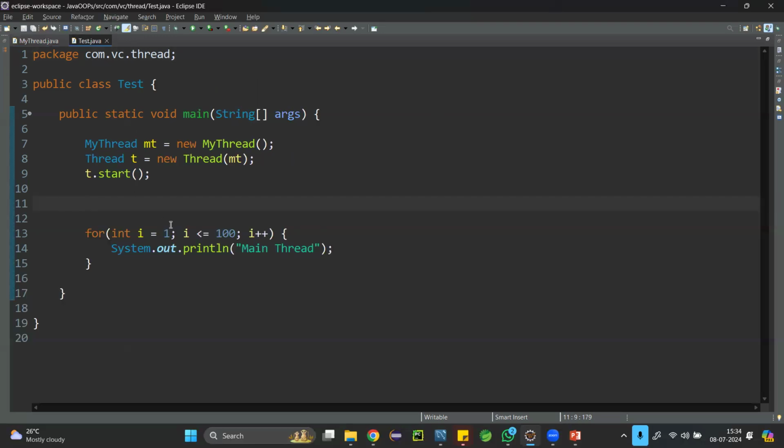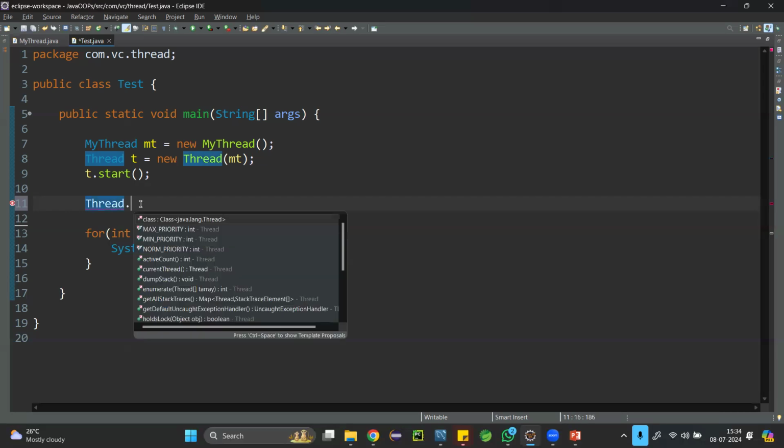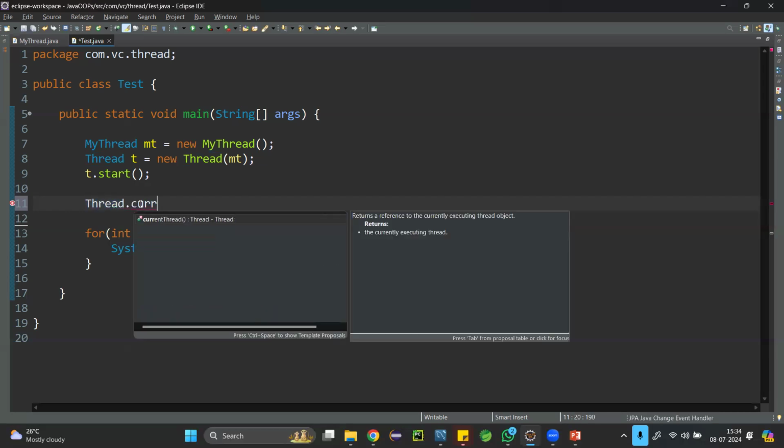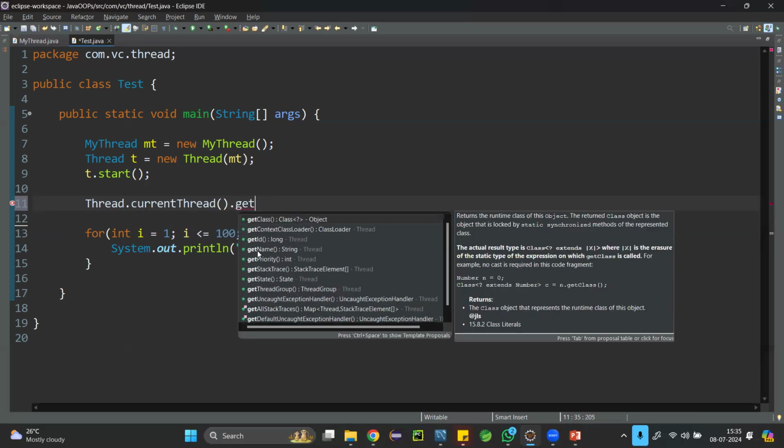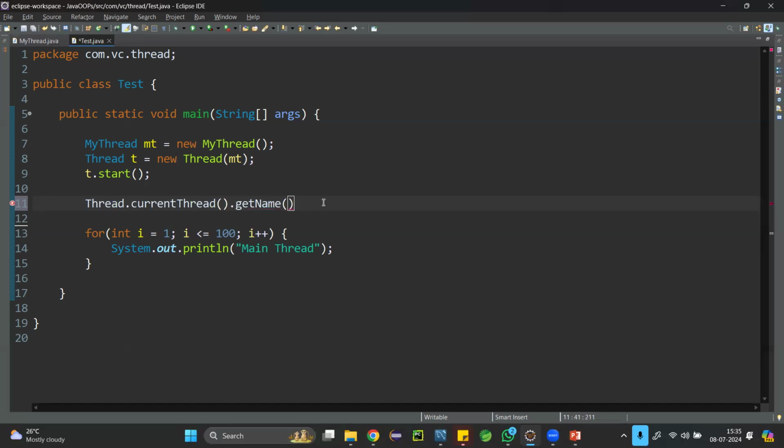Let us get the name and let us also get the priority. So first here I'm writing how to get the name. Thread class dot, what's the method? Current thread dot get name is a method. And this entire line of code we can write inside a print statement. I'm cutting this from here, then I use a print syntax, then I'll paste it inside this one. So it is getting the name and I'm printing that name.